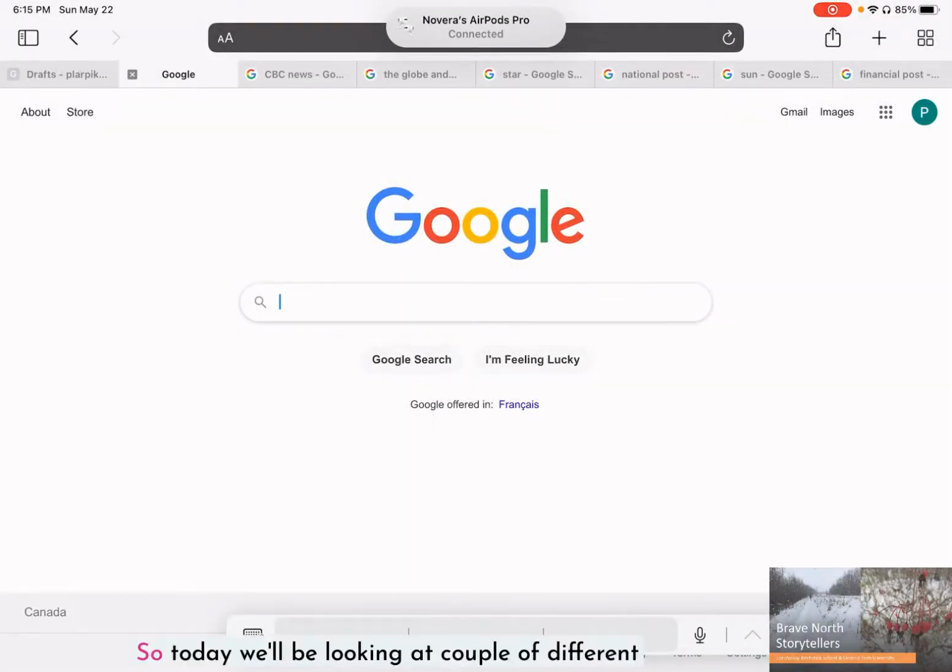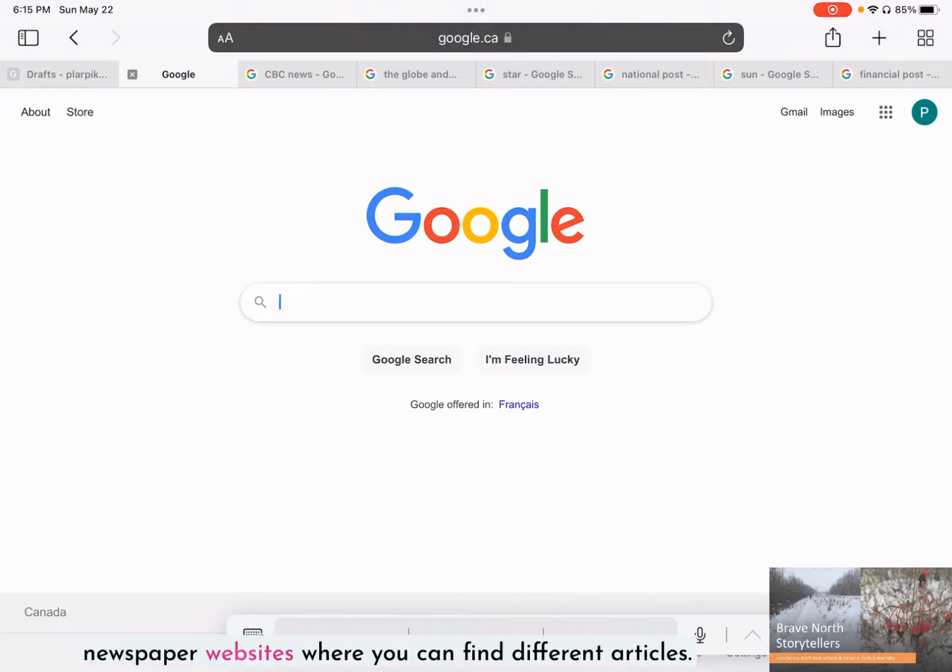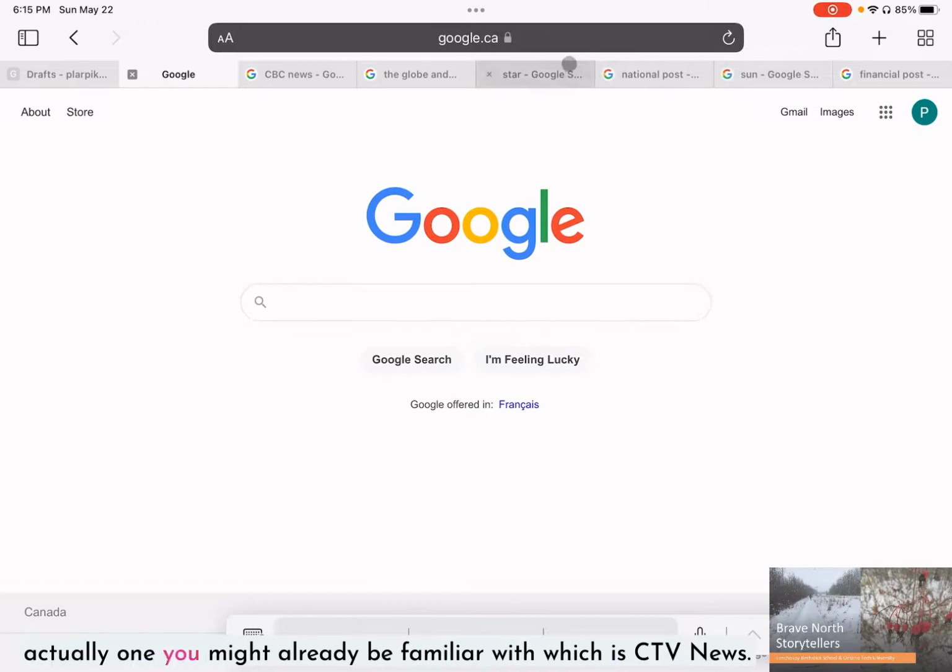Hi everyone. So today we'll be looking at a couple of different newspaper websites where you can find different articles and, of course, the general news. The first one I'll be looking at is actually one you might already be familiar with, which is CTV News.